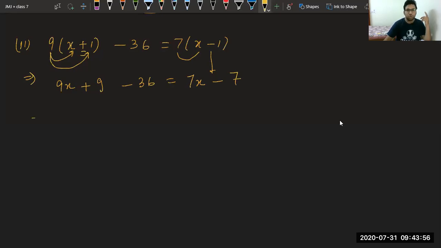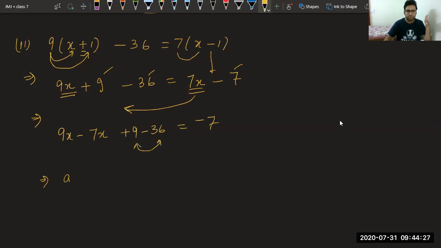Okay. Now, you can see this 9x and 7x are like terms. They should be on the same side. And 9, 36, 7 are the like terms. They should be on the same side. So first of all, I will bring this 7x on left hand side. Here it is in positive sign. Here it comes in negative sign. Now we will take these two to the right side. They are a little bit hectic, but not that difficult. Minus 7, minus 9, plus 36.